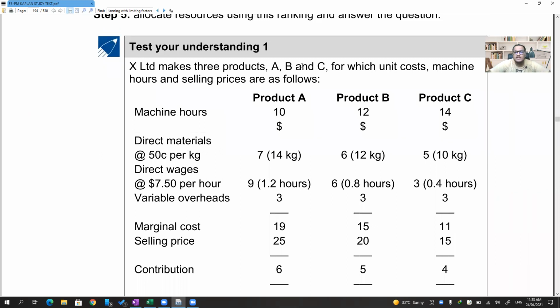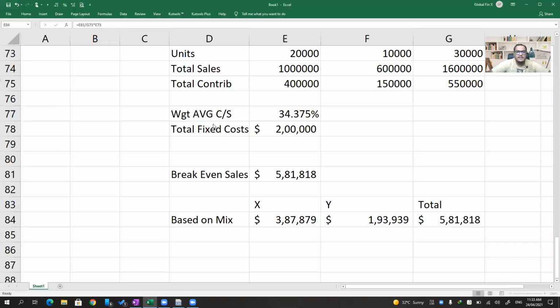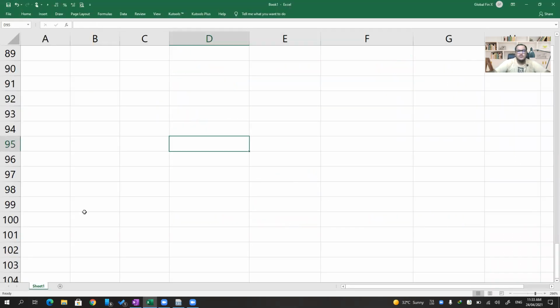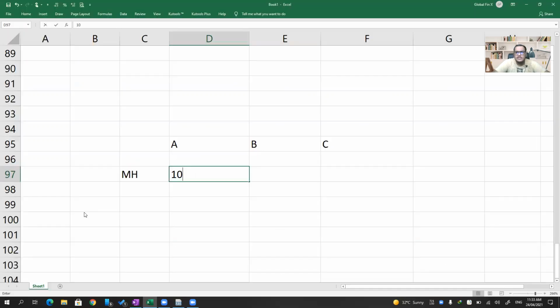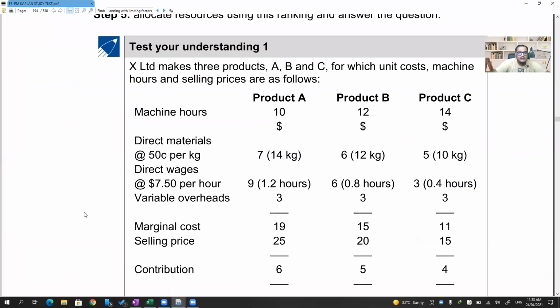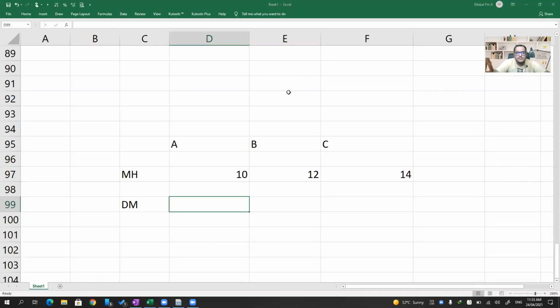X Limited is making 3 products, A, B, C. I'll do it directly on Excel. X Limited is producing 3 products, A, B, and C. Then machine hours: A is taking 10 machine hours, B is taking 12, and C is taking 14 hours. Then they are telling direct material. Direct material is 14 kgs.